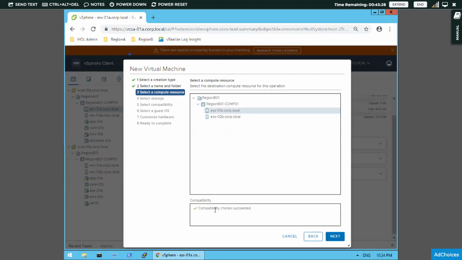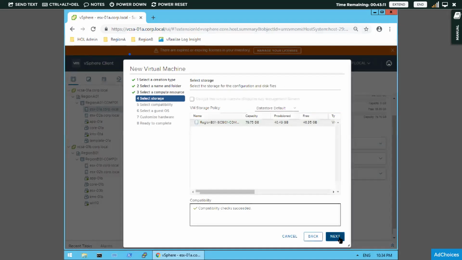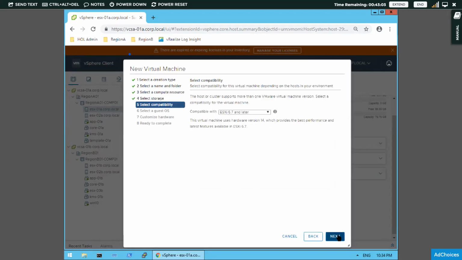Please observe down here, you will also get this compatibility check. If it is not feasible and you can't do it, it will throw an error, and a warning will be displayed here. Otherwise, it will report compatibility check success. Anyway, next is storage. I want to use region B, so it will let us use region B.